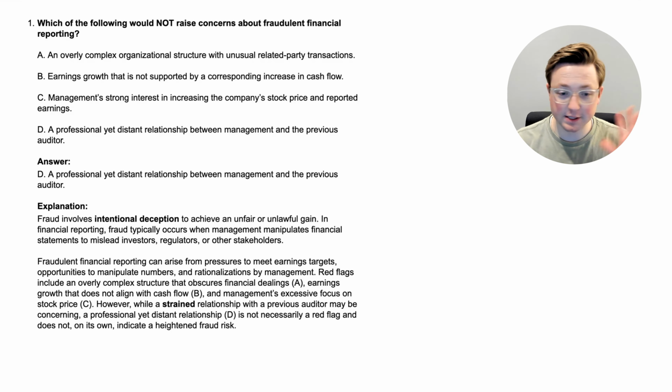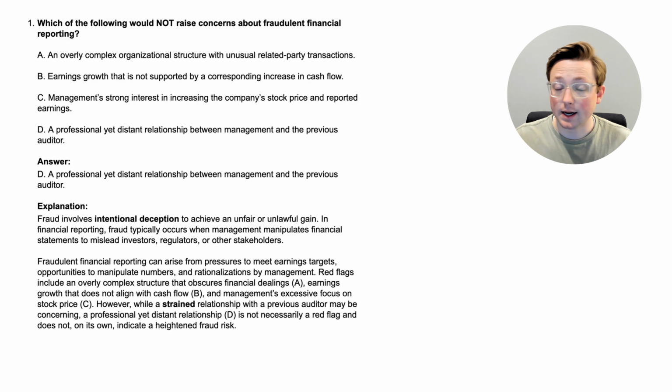Fraud, and this is just the basic explanation of it, involves intentional deception to achieve an unfair or unlawful gain. That's just the basic idea behind fraud. In financial reporting, fraud typically occurs when management manipulates financial statements to mislead investors, regulators, or other stakeholders. Fraudulent financial reporting can arise from pressures to meet earnings targets, opportunities to manipulate numbers, and rationalizations by management. Red flags include an overly complex structure that obscures financial dealings. That was option A. Earnings growth that does not align with cash flow.